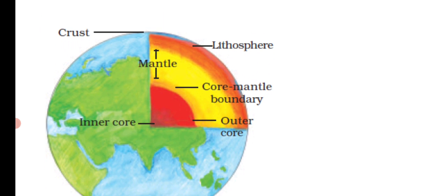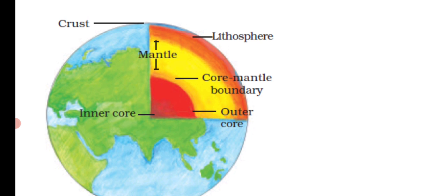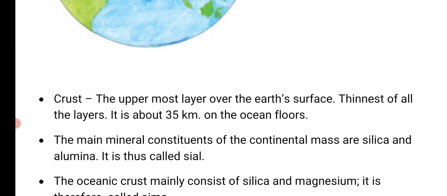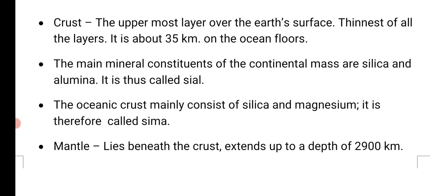In this picture, you can see the parts of the earth like crust, lithosphere, mantle, core mantle boundary, outer core and inner core. These are the parts of our earth, inside the earth. Okay, children? Now let us see one by one.